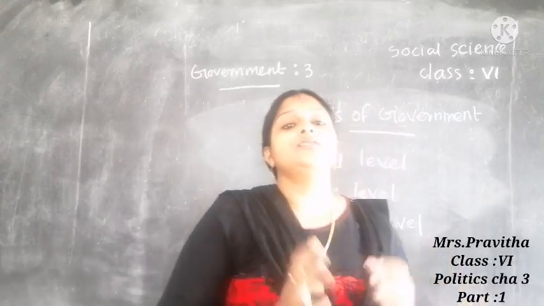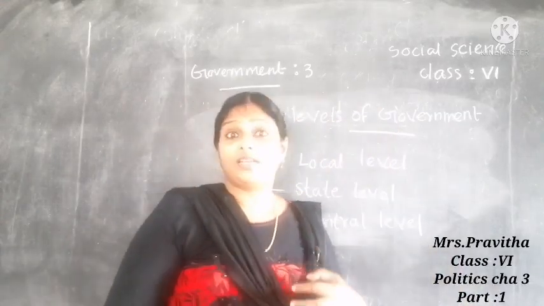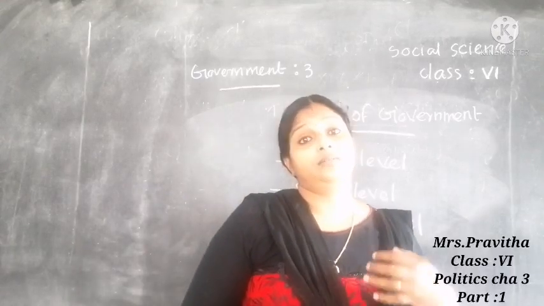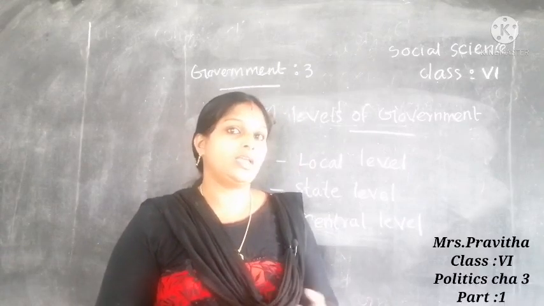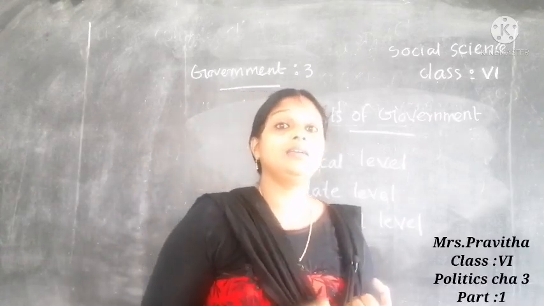Children, can you tell what are the other activities or work of local self-government? Cleanliness of the district, to make that district clean.